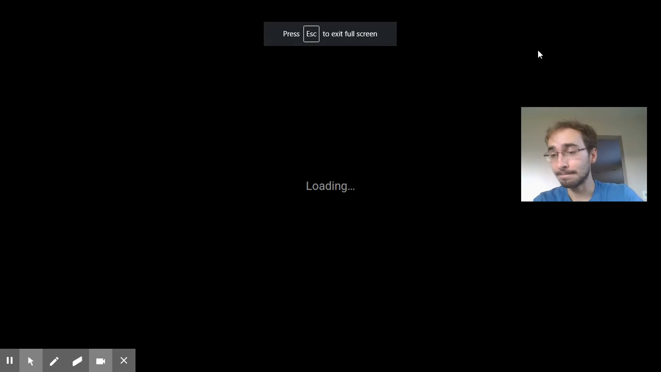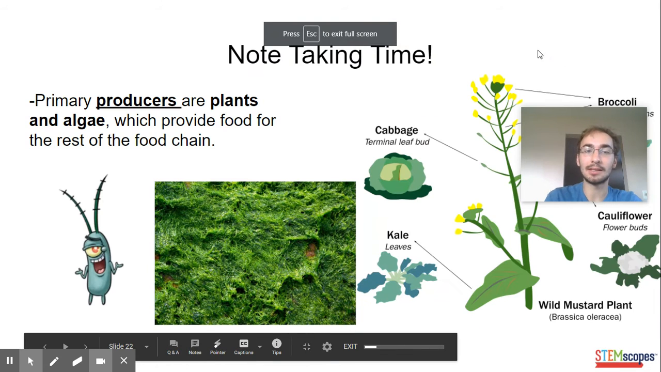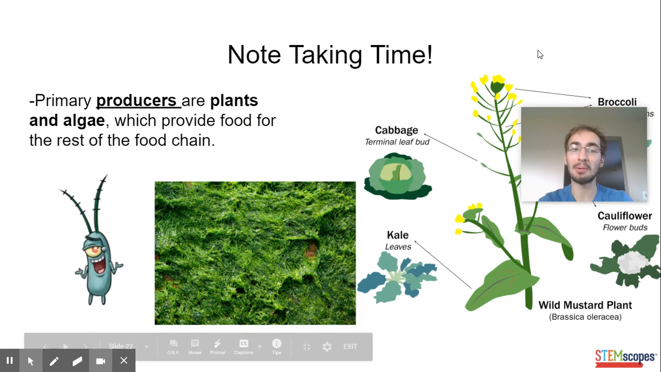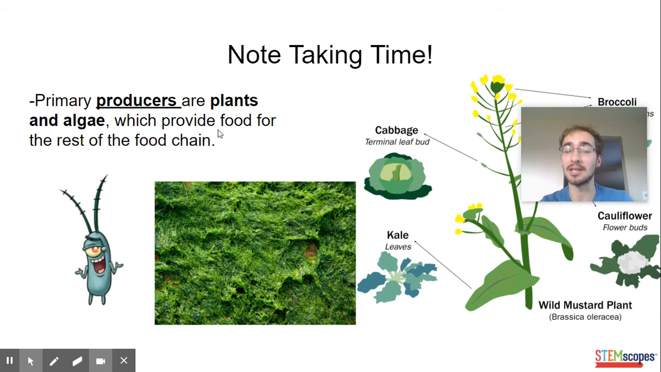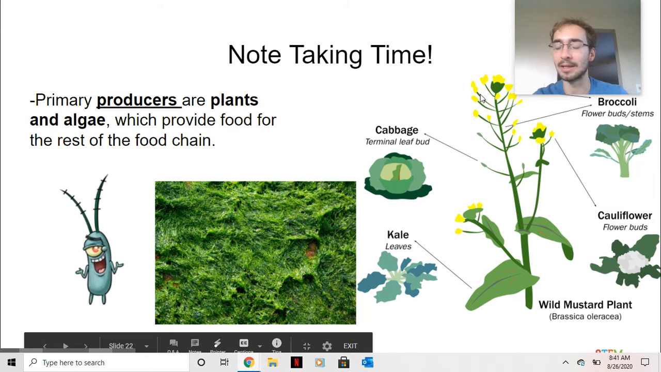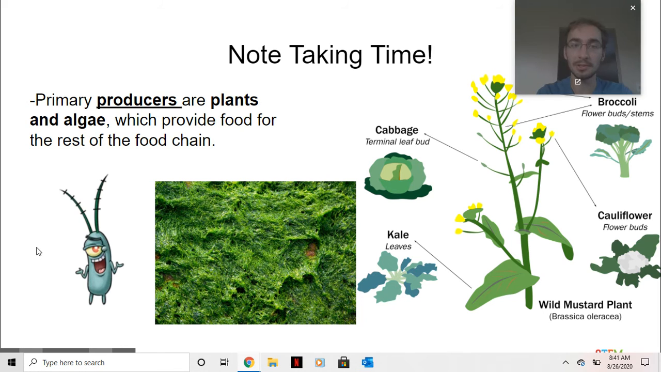Next one. After trophic level, the reason why producers are at the bottom, remember, is that producers provide food for the rest of the chain. And producers include any veggies that you see at the store, algae, plankton. These are all things that are producers.